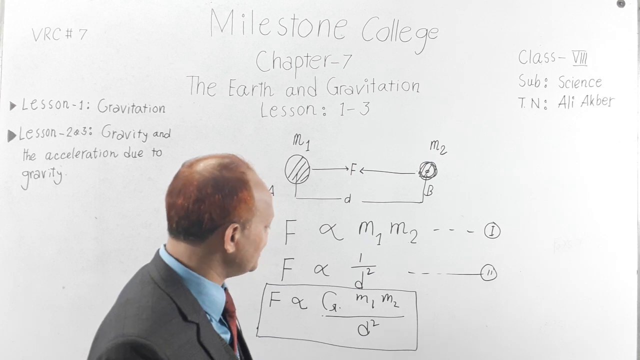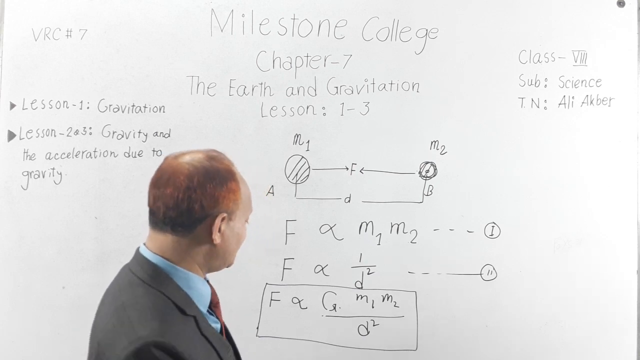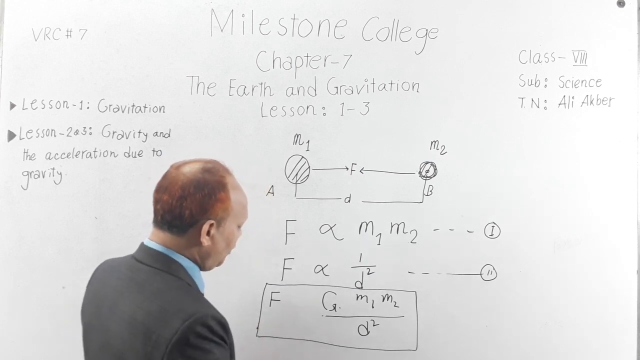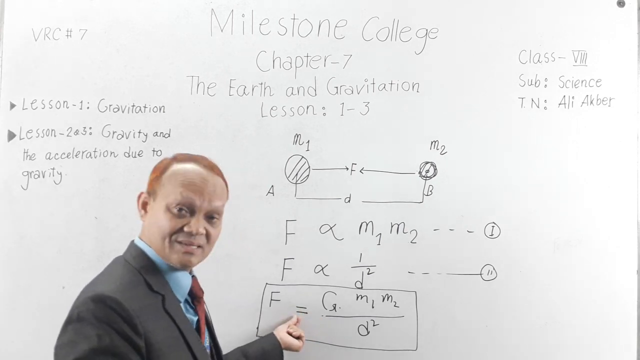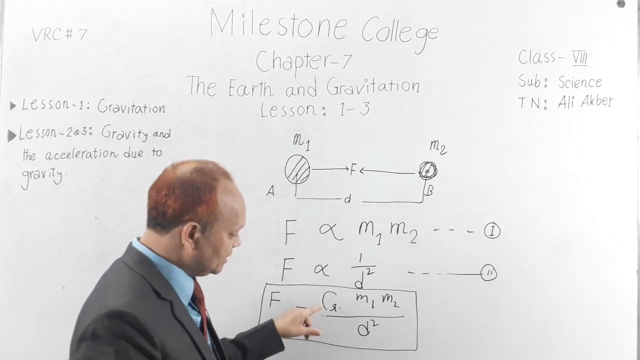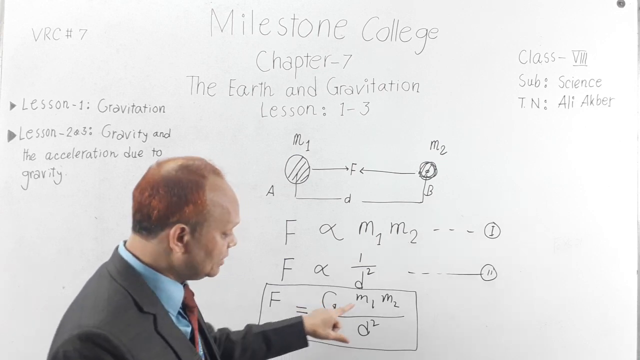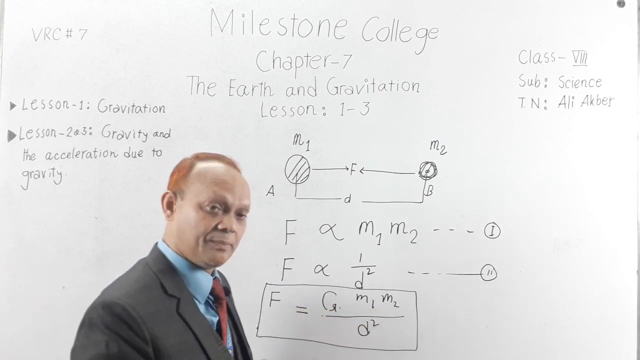Now I will show you what this capital G is. My dear students, just think here one thing. When you write G, it will not be a proportional sign, it will be an equal sign. F equal to capital G into M1 into M2 divided by what?